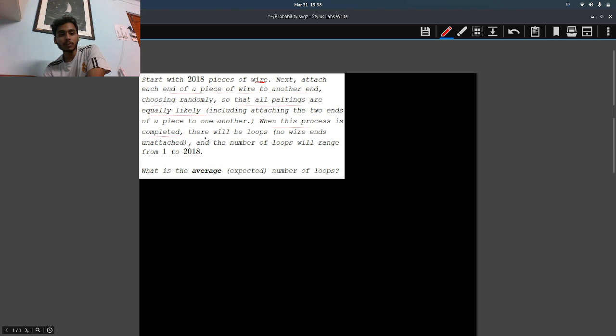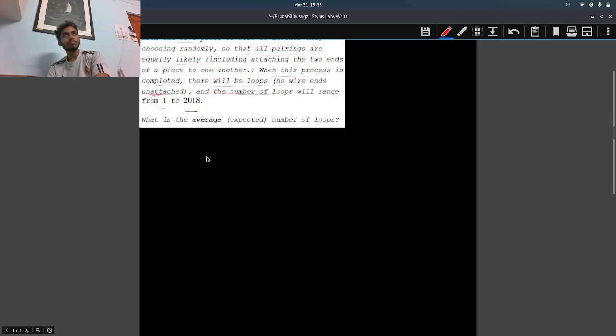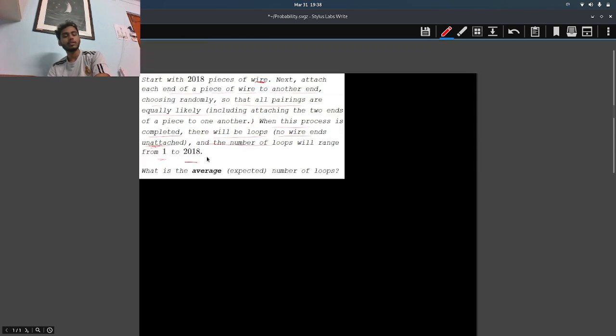When the process is completed, there will be loops, with no wire ends unattached. Obviously, this is the condition for termination, and the number of loops will range from 1 to 2018. Obviously, 1 to 2018.